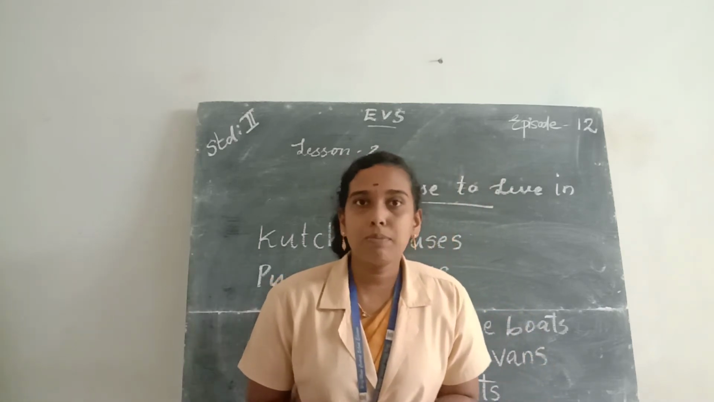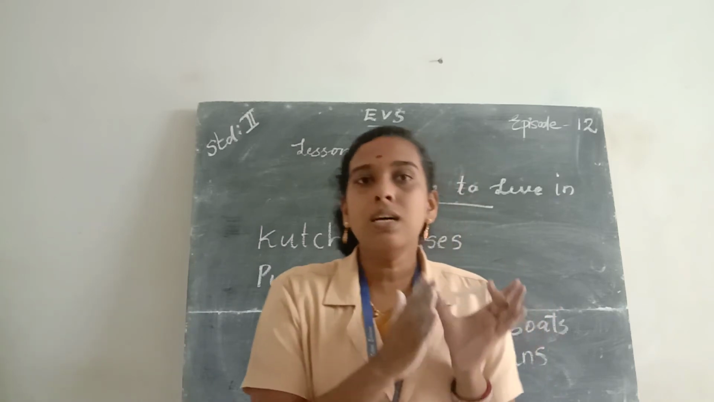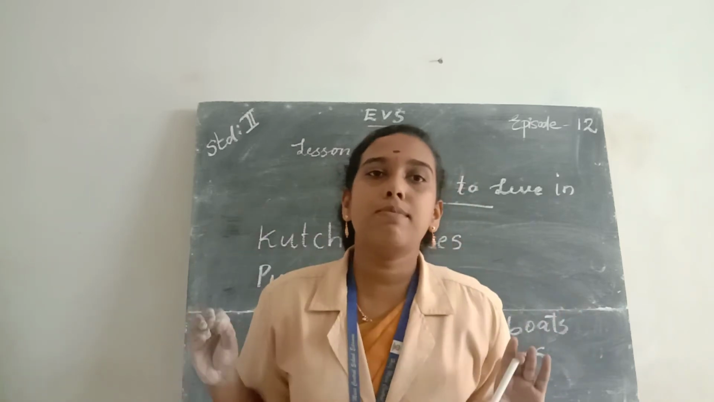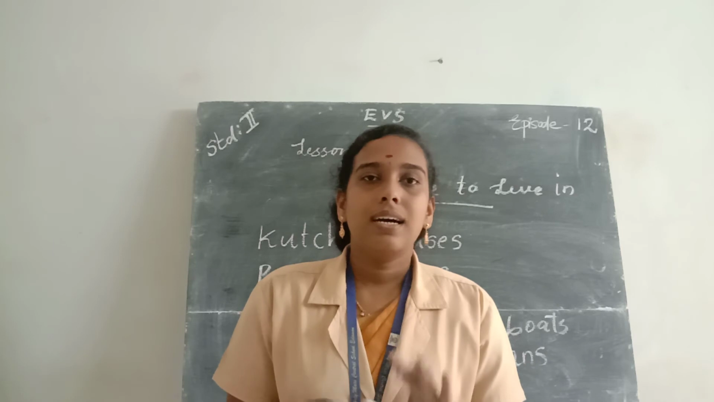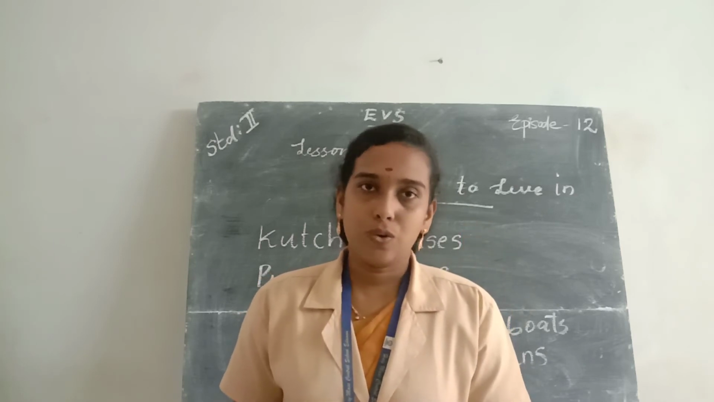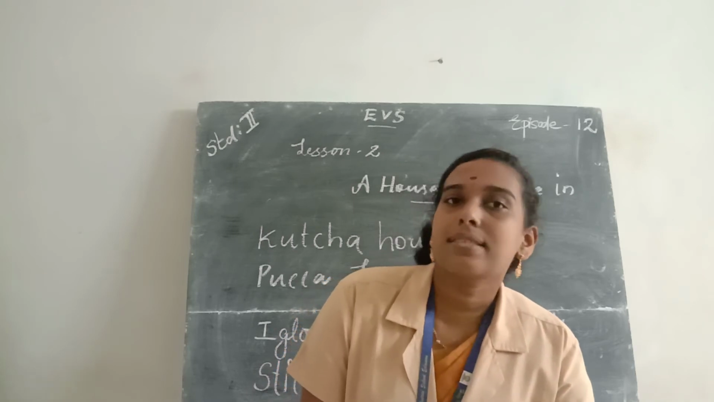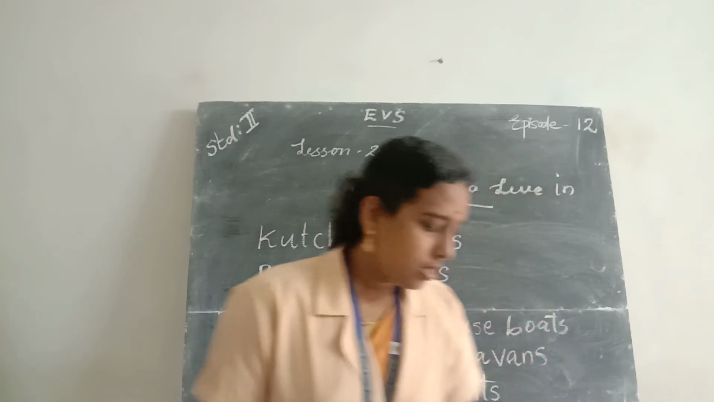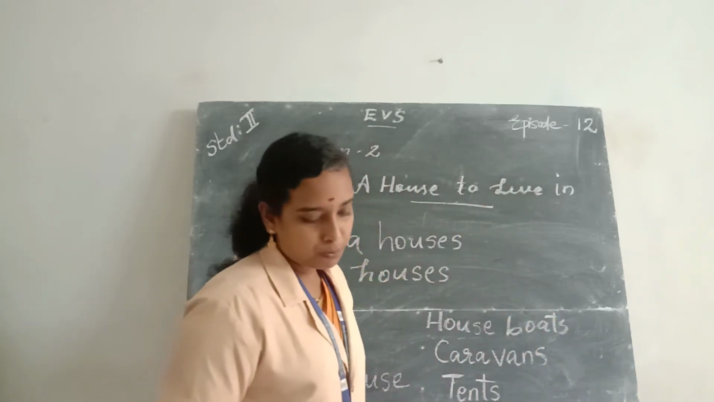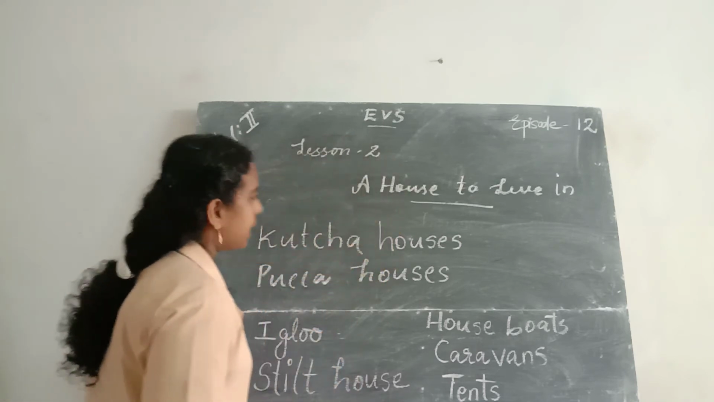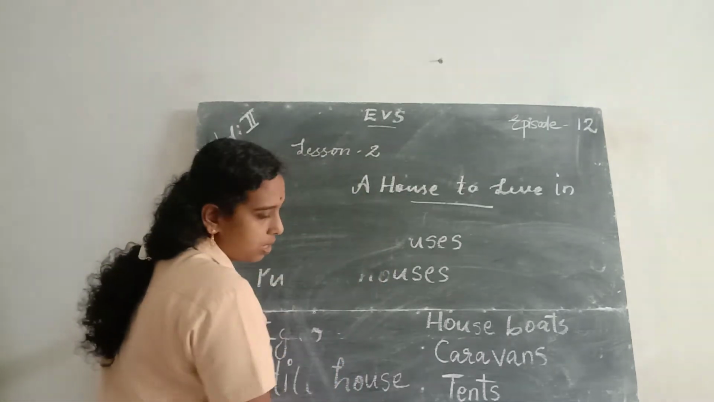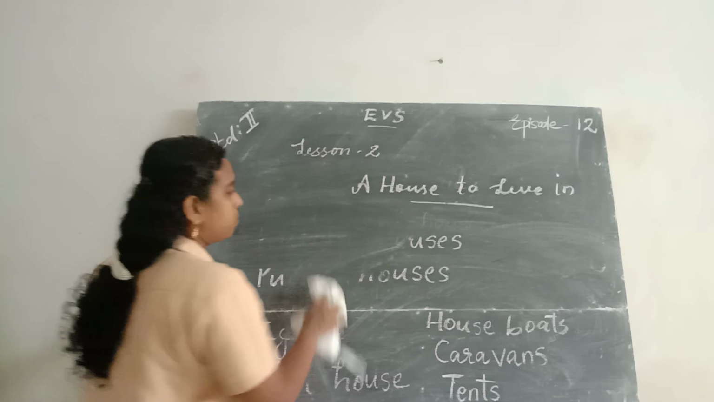So our second chapter is over. In this chapter we studied about different types of houses and features of a good house. Okay, so next we move to the exercise portion. So all of you take your textbook, page number 142.